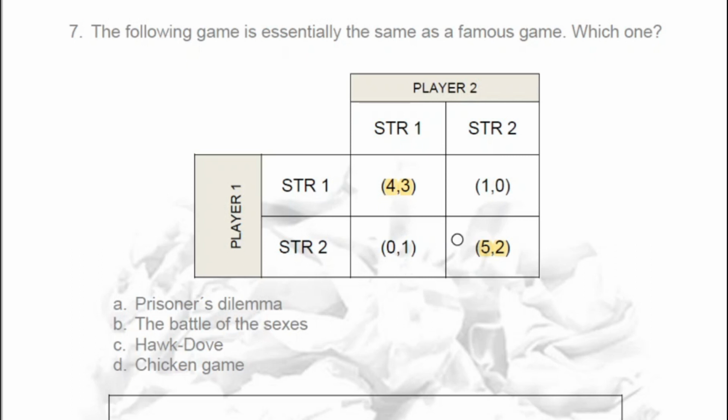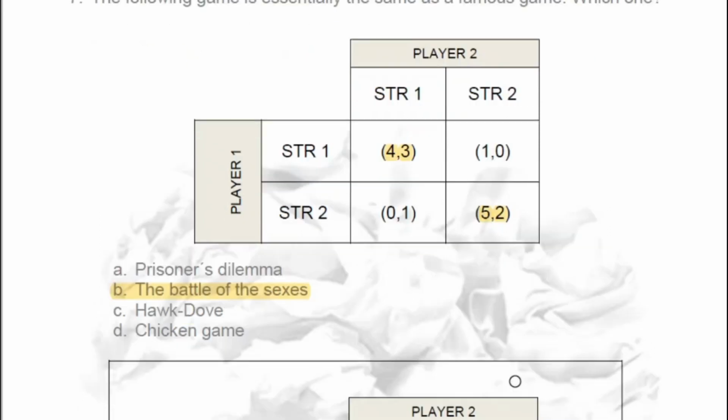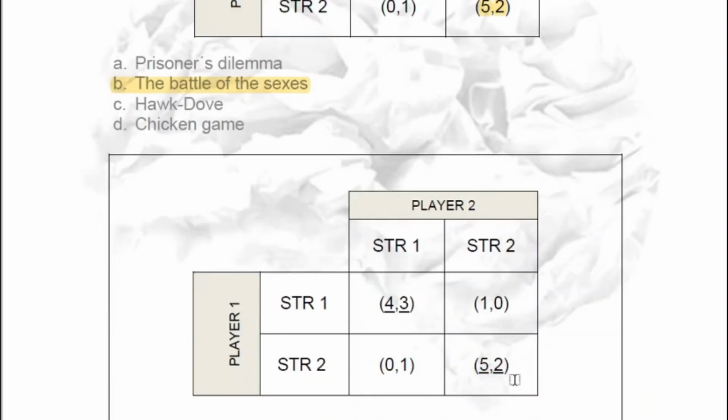Okay, in which of these famous games do we have such a solution? Well, in Battle of the Sexes, where we have 2 Nash equilibria, and the other ones are clearly worse for both. Okay, here you have.